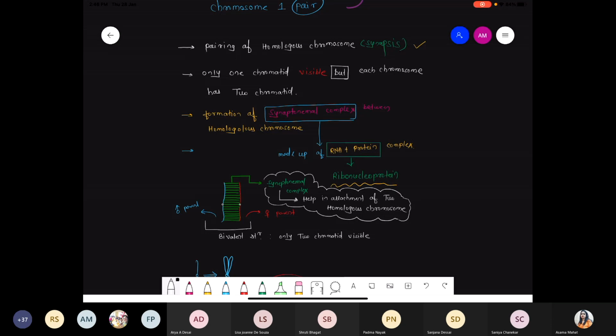So these are the three important events. Number one, bivalent structure, because only two chromatids are visible. That's what is called the bivalent. Another one, synapsis, pairing of the homologous chromosomes. One chromatid from the mother and another chromatid from the father, and between these two chromosomes there is a formation of the complex named the synaptonemal complex. Clear?